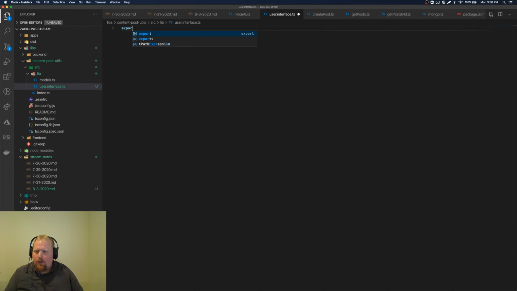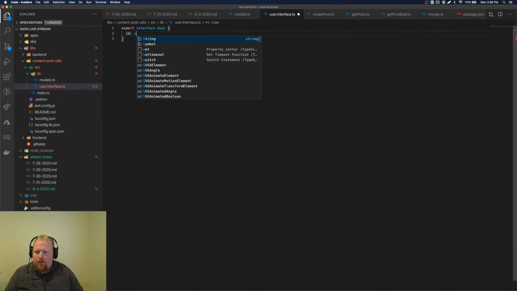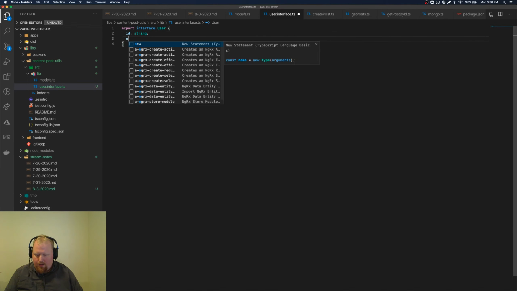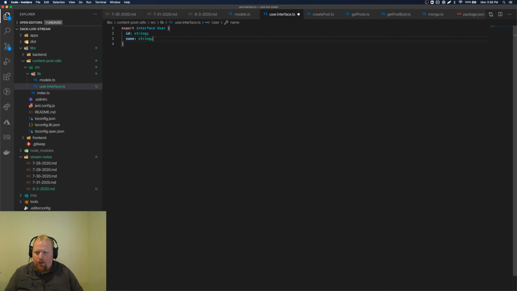So we'll say export interface User. User is going to have an ID, which is a string, and a name, a string. And eventually we'd probably want a profile picture URL, another string.